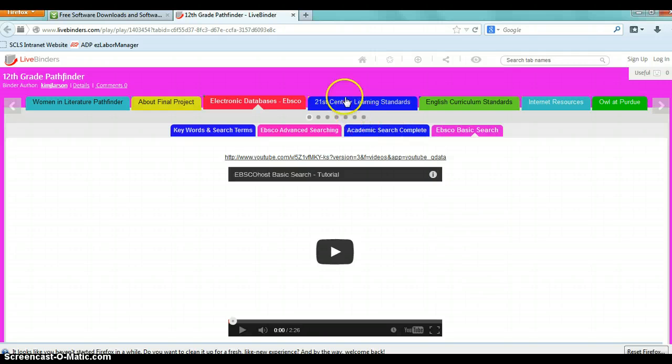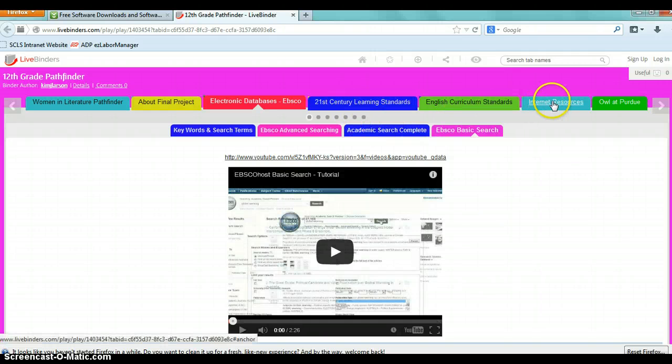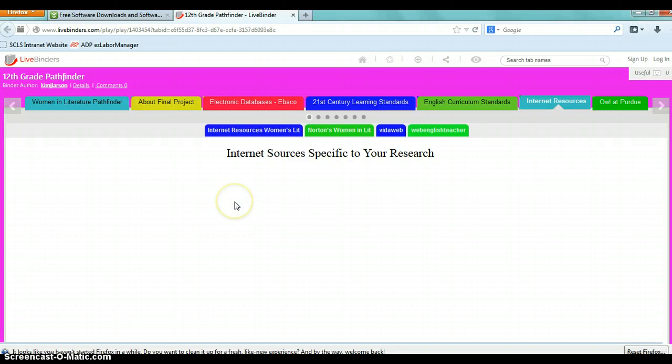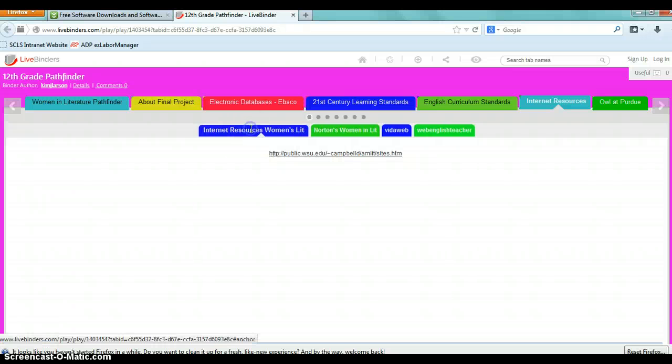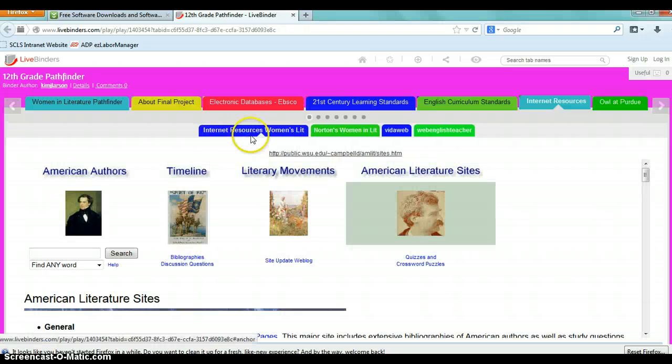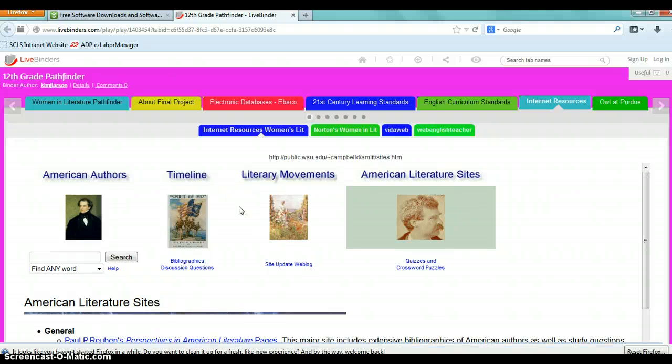Okay, and let's look next at internet resources. I collected a few internet resources which might be useful to you. This first one is a really nice site because, based on our topic, it has an entire section on women American writers. What this site is doing is organizing other internet American literature sites. I think this will be really useful to you, and it gives you access to a lot of resources and a lot of websites that maybe you don't know about.